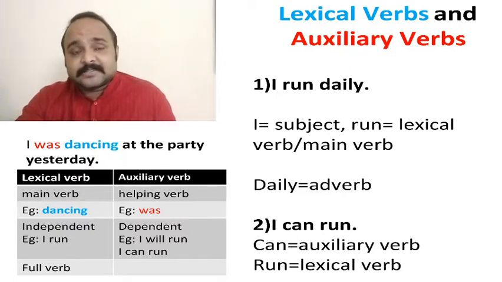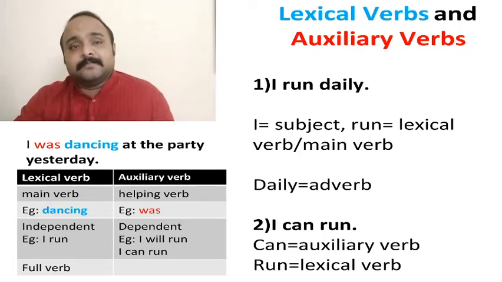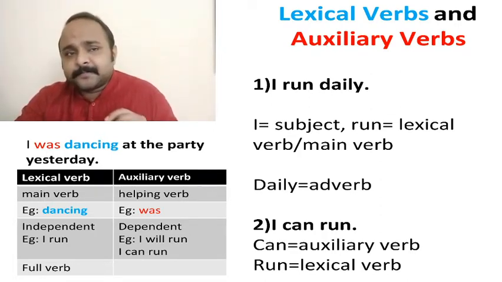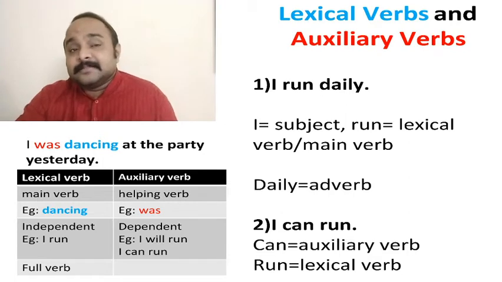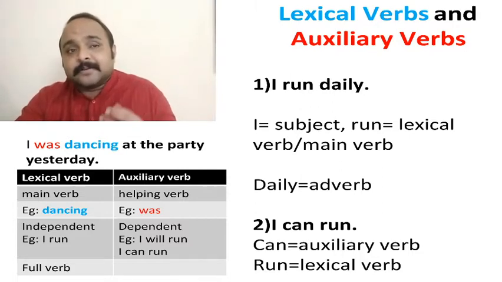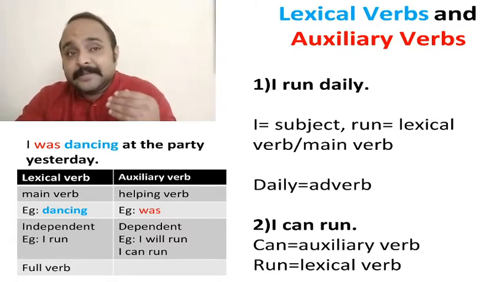Consider this sentence. I can run. Here again, I is the subject. The lexical verb is run. It is the main verb. What about can? This is the helping verb or the auxiliary verb. It's a modal. It helps the main verb in giving the meaning of ability.